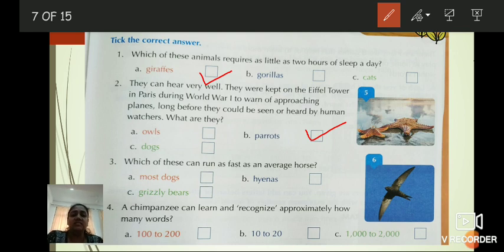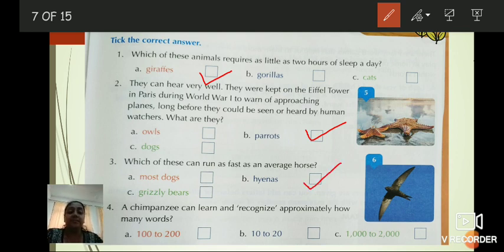Do you know this thing? Very good. Third, which of these can run as fast as an average horse? Options: A, most dogs. B, hyenas. C, grizzly bears. Which is the correct answer? Just think. Option A? No. Option B? Is it correct? Do you think so? Yes, children. Option B, hyenas, is the correct answer.